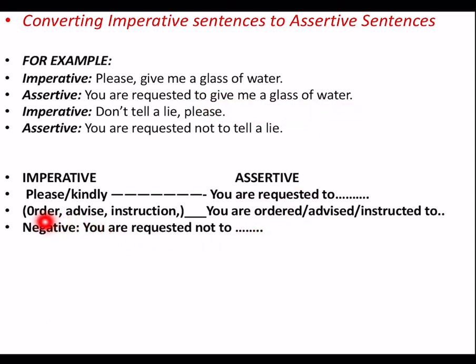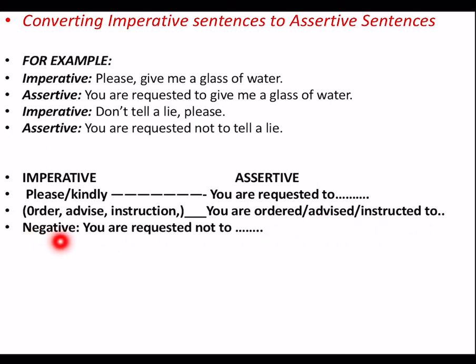If there is any kind of order, advice or instruction, you will begin the sentence with you are ordered to, you are advised to, or you are instructed to. For example, if you are told sit quietly in the library, that could be an advice. So, you are advised to sit quietly in the library can be your answer.